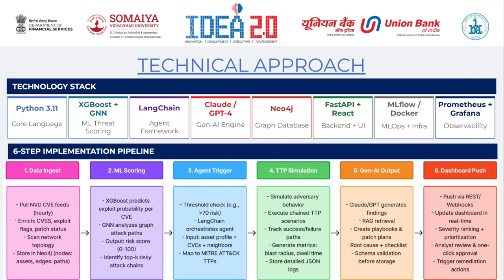The moment the Gen AI engine generates the remediation playbook, it doesn't just sit in a PDF. Our FastAPI backend packages that playbook and pushes it via REST webhooks directly into the bank's existing SIEM or SOAR dashboards, like Splunk or QRadar. We aren't asking banks to rip and replace their entire security infrastructure. We are plugging directly into it and feeding them faster, predictive data.